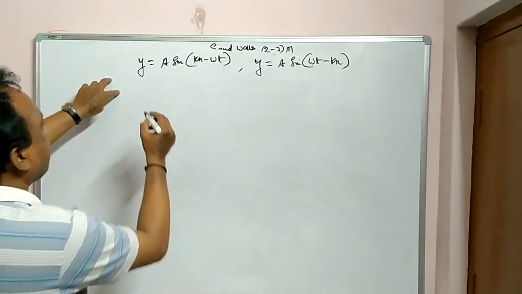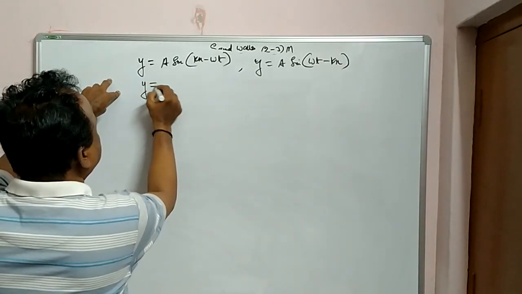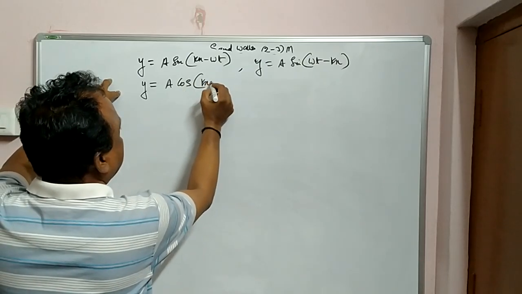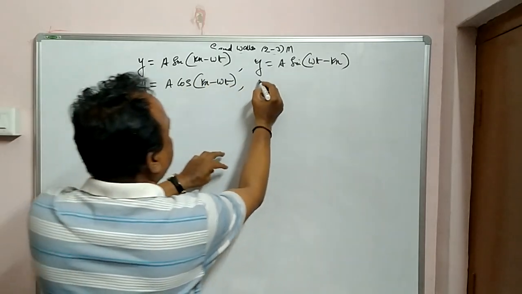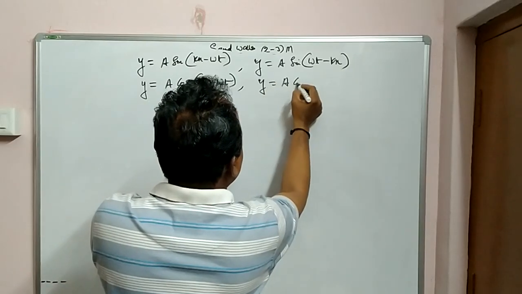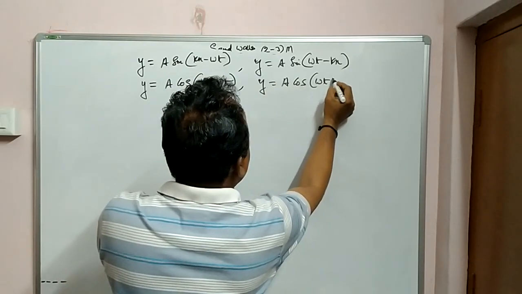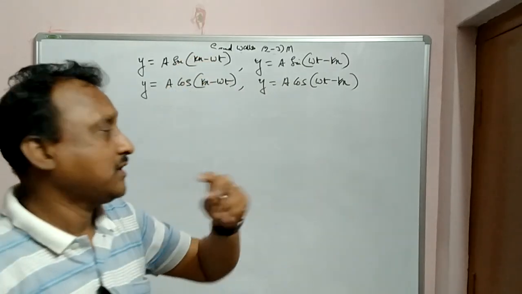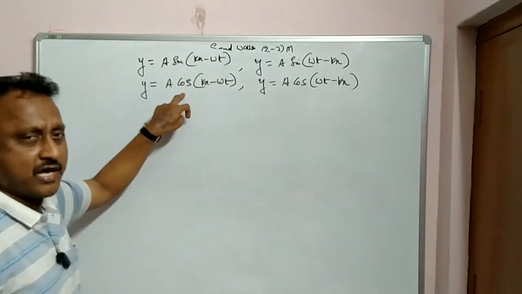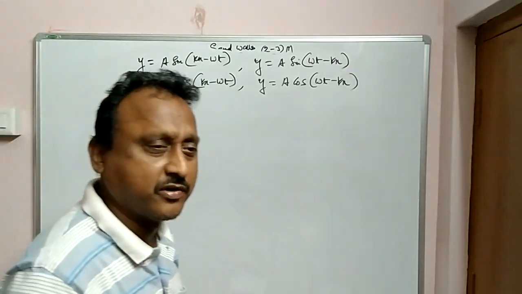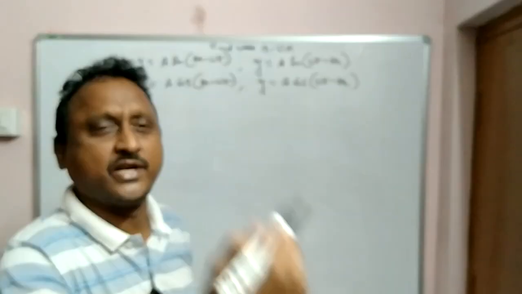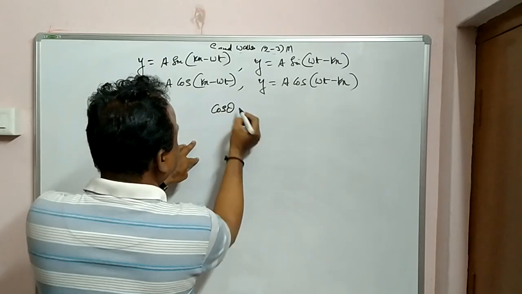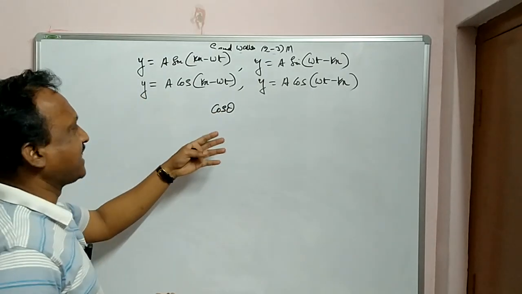Instead of this, for example, suppose they give you y is equal to A cos(kx minus omega t), or y is equal to A cos(omega t minus kx). Now both are in different forms. One is in sine function, another is in cos function. In such cases, what you have to do is change cos theta into sin theta by using trigonometry.